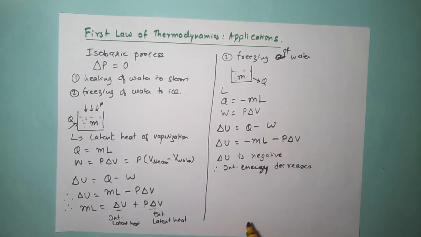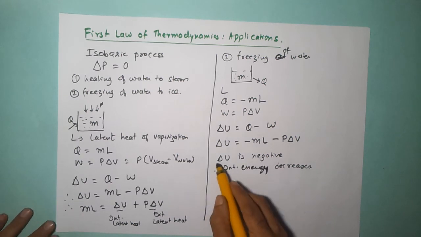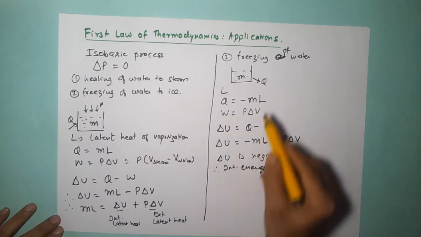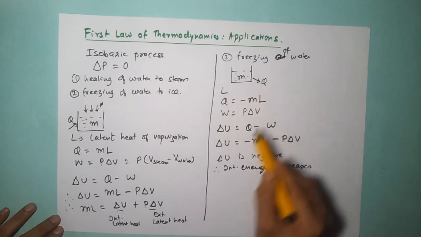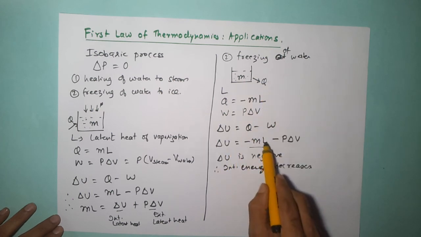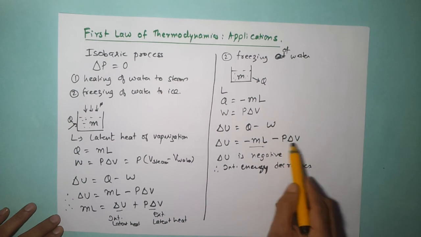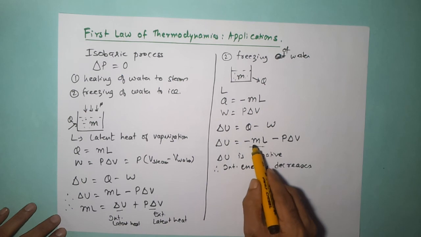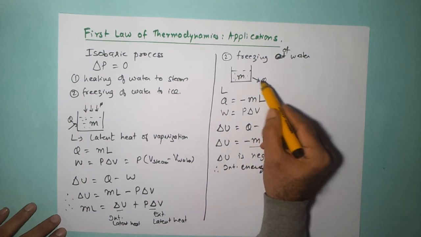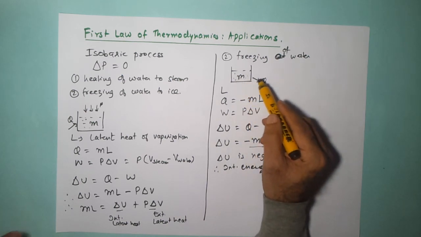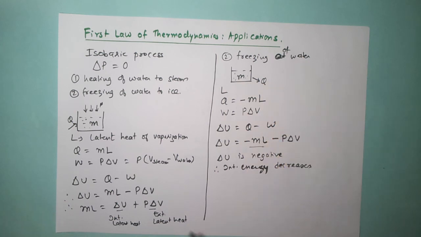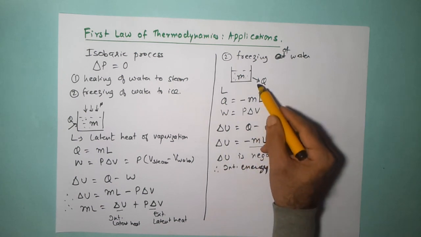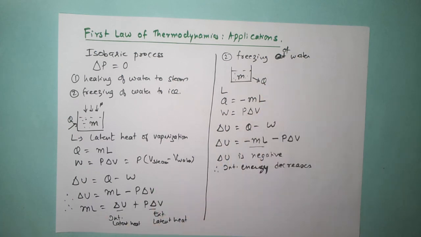The other thing is that this decrease in internal energy is more than the loss of heat Q. The change in internal energy is minus mL, which is Q, and over and above that, P delta V. So the decrease in internal energy is more than the amount of heat which is lost by the water when it is getting converted from water to ice.